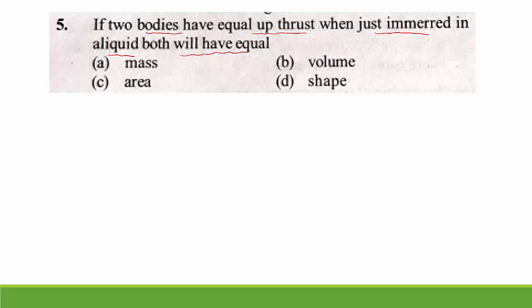So both the bodies must have equal volume, right? When there is upthrust, it means buoyant force. When two bodies are immersed in a liquid, then they should have equal volume. So we go for option B, because this upthrust or buoyant force does not depend on the shape or mass or the area. It depends only on volume of the material immersed in it. It does not depend on the weight of the body. So that's why we go for option B.